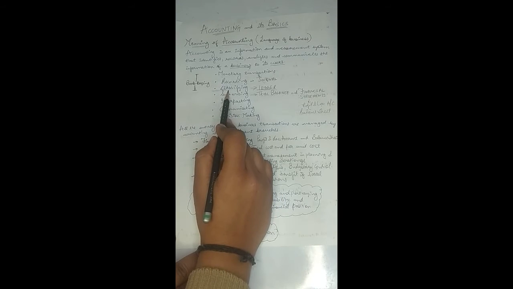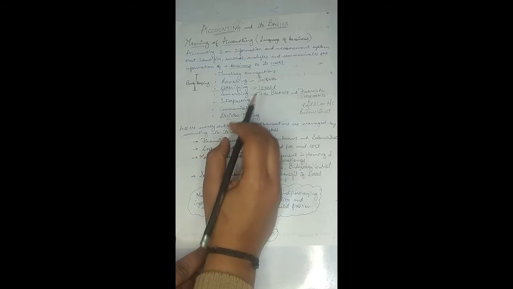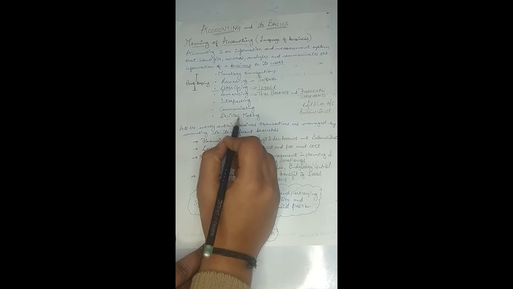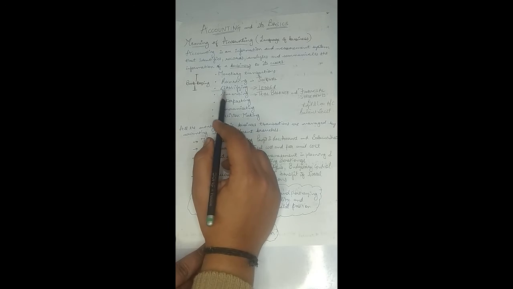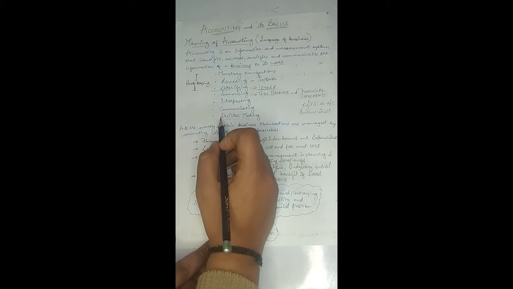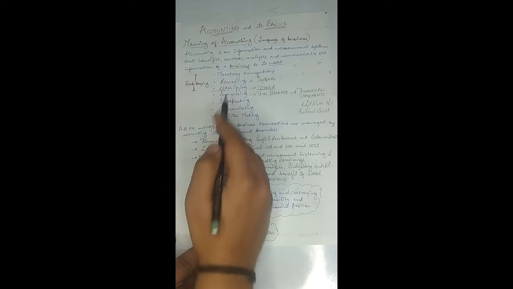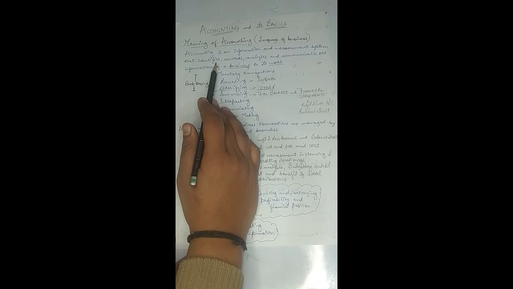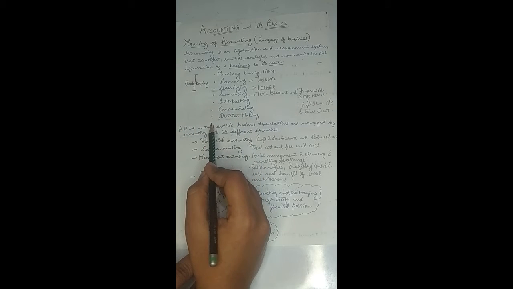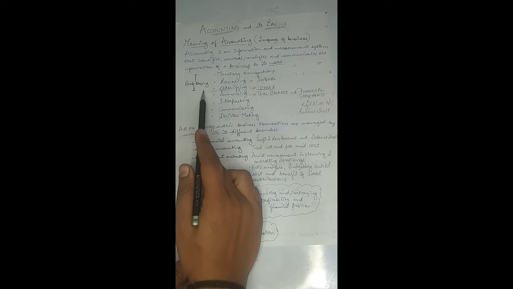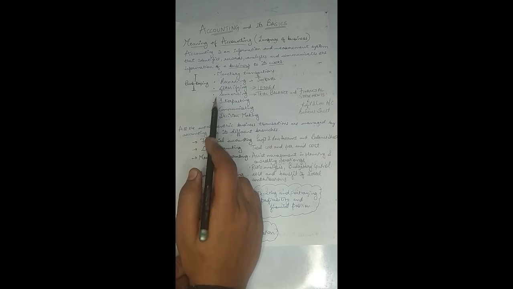Bookkeeping stops here only, at classification in the ledger, and accounting is the complete function of helping the decision makers in decision making, right? That will be done only when accounting performs the function of summarizing, interpretation, and communication of the information, so that the investors and the parties can make their decisions, right? So this was all about accounting. What is accounting, what is the process of accounting, and the difference between bookkeeping and accounting. I hope this is all clear to you.